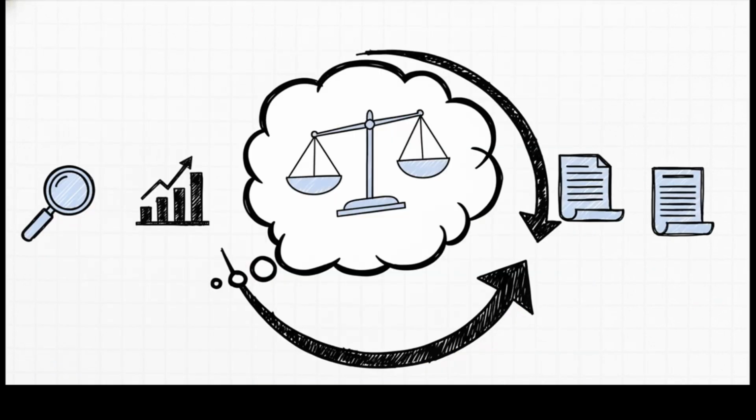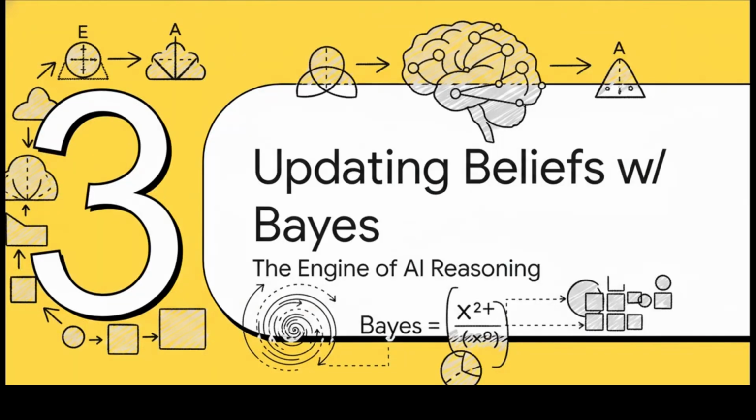But here's the thing, right? We're almost never operating in a total vacuum. The world is constantly feeding us new information, new evidence. The real magic of an intelligent system isn't about having perfect starting assumptions. It's about being able to systematically and rationally update those beliefs as new information comes flooding in. So how do we actually do that? Well, we're about to meet the elegant, incredibly powerful mathematical tool that makes this whole updating process possible. Honestly, this is the engine that drives so much of modern probabilistic AI.